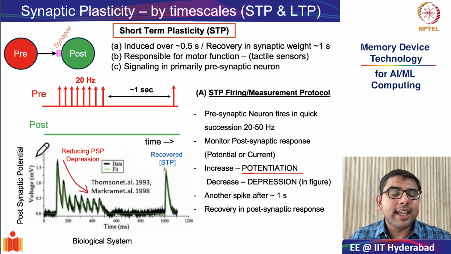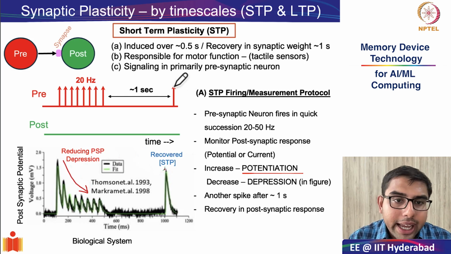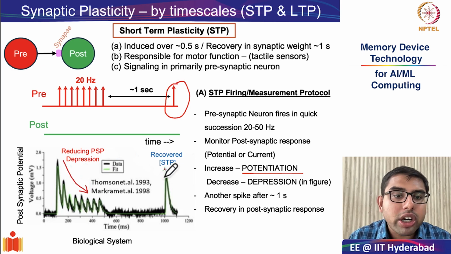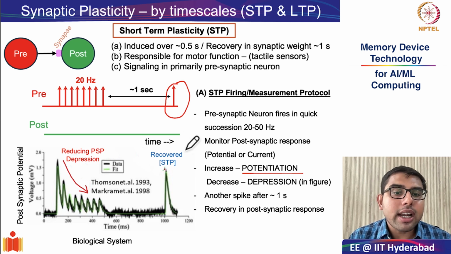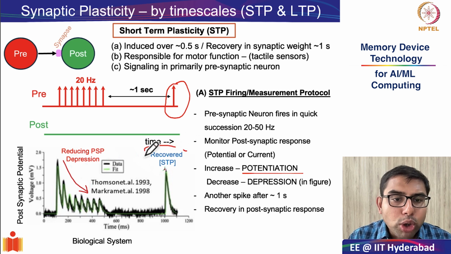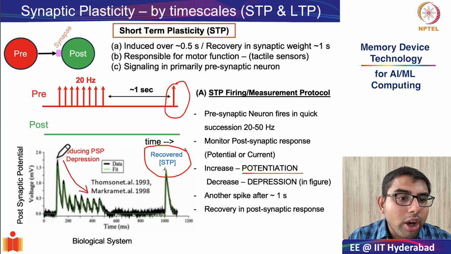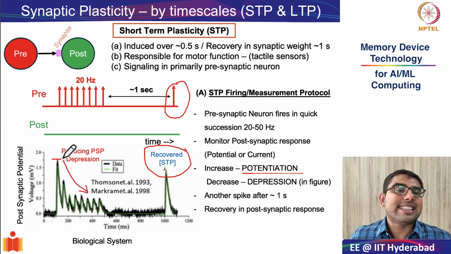Next, what we do is we allow it some time to settle down, roughly 1 to 2 seconds, and then again apply a presynaptic pulse and try to see what is the response of the postsynaptic potential. And what we see is that the postsynaptic potential has almost recovered to the original levels which you had seen earlier. And therefore, we call it short-term plasticity.